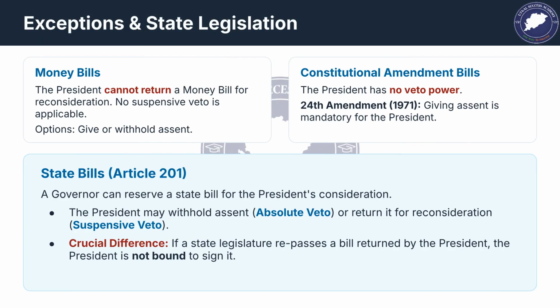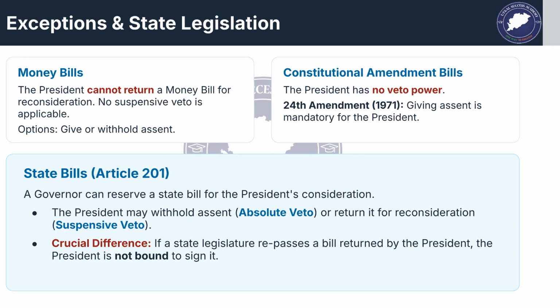For constitutional amendment bills, the 24th Amendment of 1971 made it mandatory for the President to give assent, removing veto power. When a governor reserves a state bill for the President, the President is not bound to sign it even after repassage.